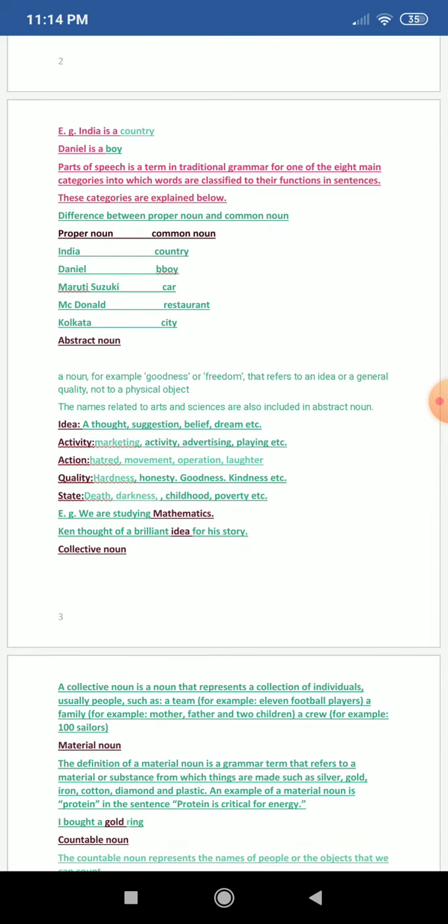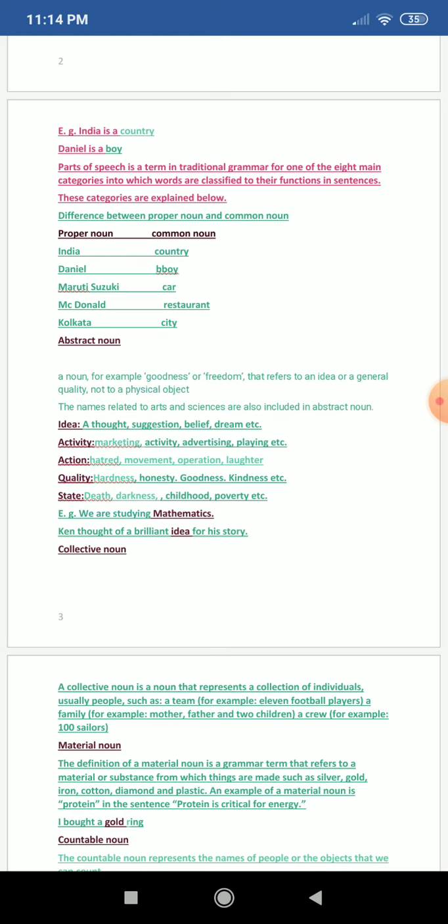Now we are coming to abstract noun. So, what is an abstract noun? A noun, for example, goodness or freedom, that refers to an idea or a general quality, not a physical object. So, abstract noun basically talks about a quality of some object. It doesn't talk about some physical object as we have talked about in common and proper noun. Rather than that, abstract noun is about quality of something.